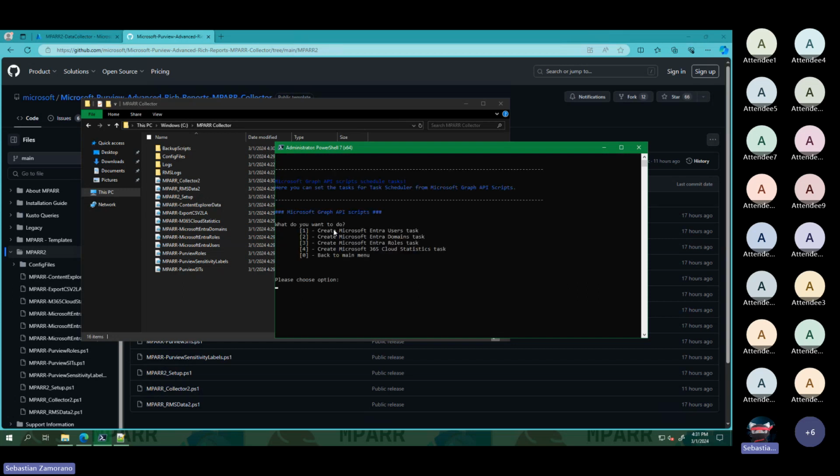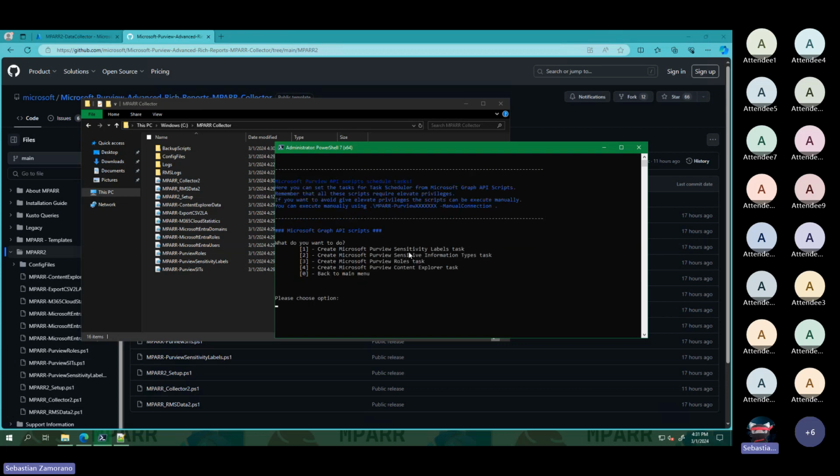In that case, we can see the tasks that are related to the Microsoft Graph API. The Microsoft Graph API doesn't need elevated privilege. For that reason, it's not a big deal to set this one. But for the last one, we need elevated privilege, and this one is required to execute on demand. In that case, someone with compliance administrator using the manual connection can execute this script instead of setting a task, except if you are able to enable those elevated privileges.